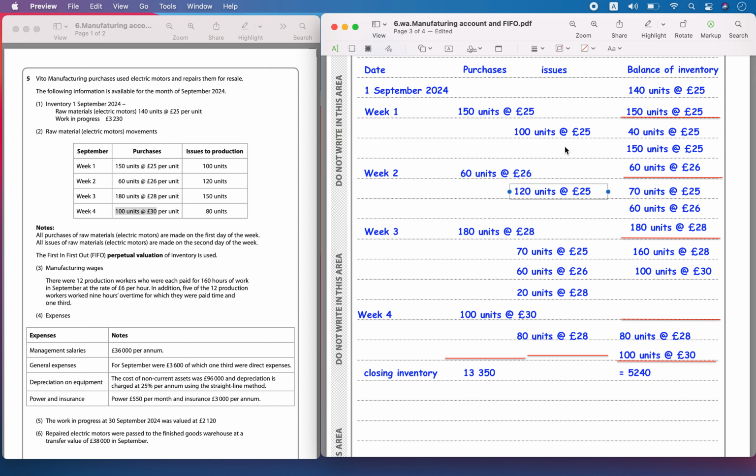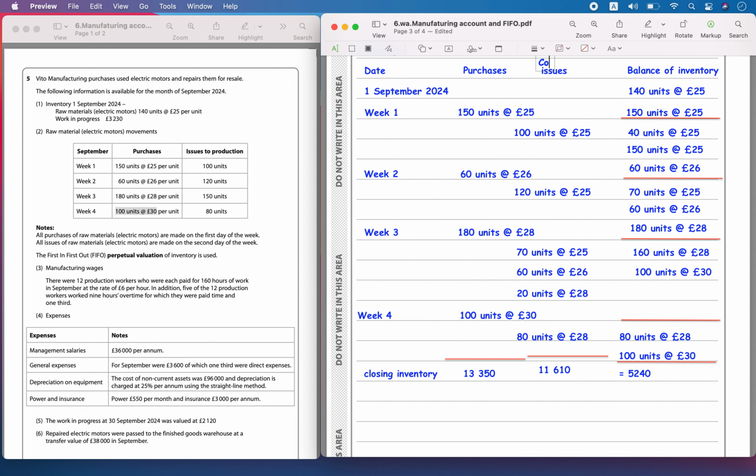Okay, so 120 into 25 plus 120 into 25 plus 70 into 25 plus 60 into 26 plus 20 into 28 plus 80 into 28. The value is going to be 11,610. Okay, this is the cost of sales. So this represents purchases cost. This represents cost of sales.